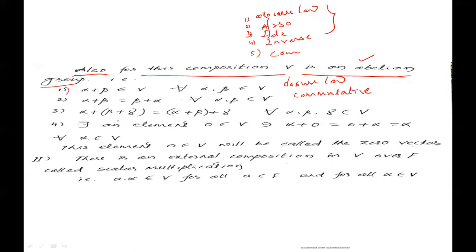Next, (alpha + beta) + gamma = alpha + (beta + gamma) for all alpha, beta, gamma belonging to V. This is the associative law of addition.